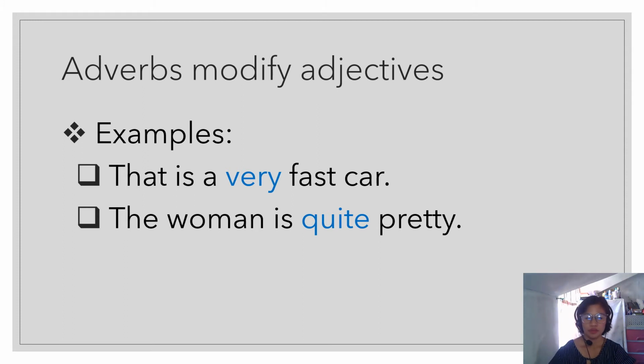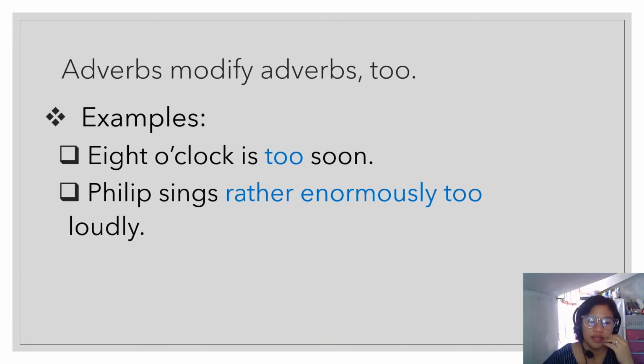I'll give you another example. This book is more interesting than the last one. The adverb there is more, and the adjective is interesting. More interesting. Next, the adverbs that modify adverbs.